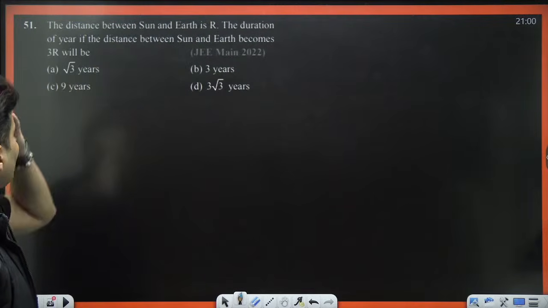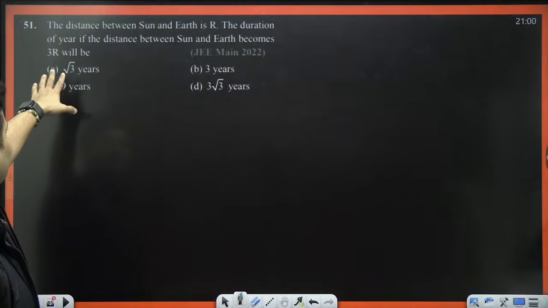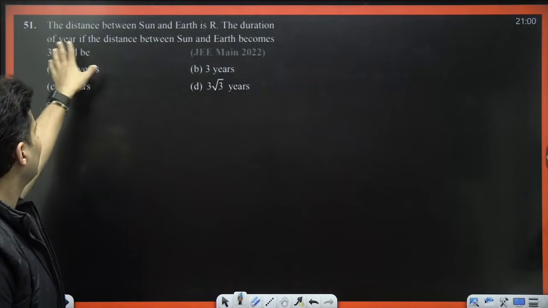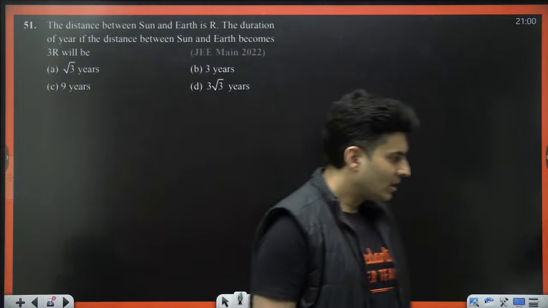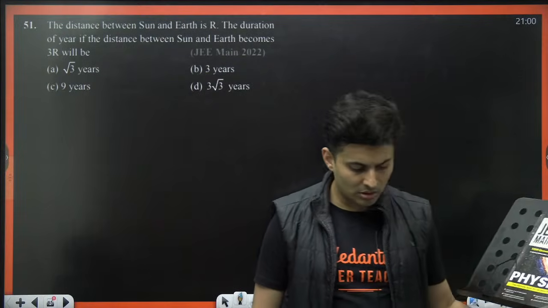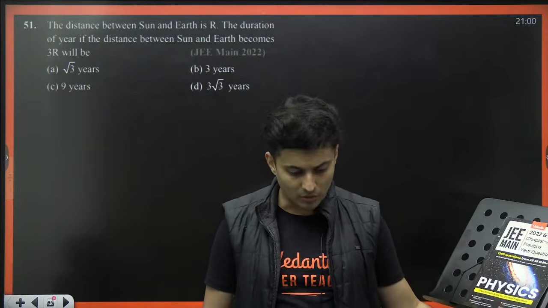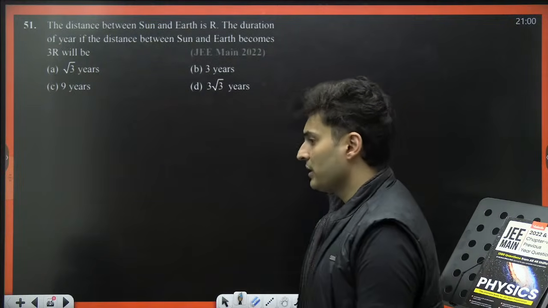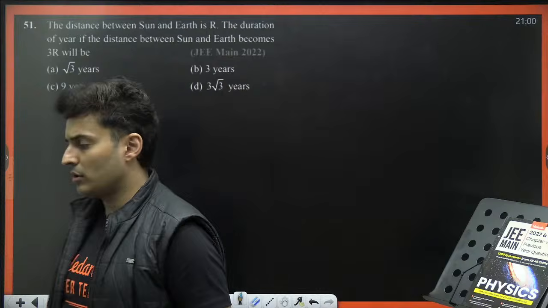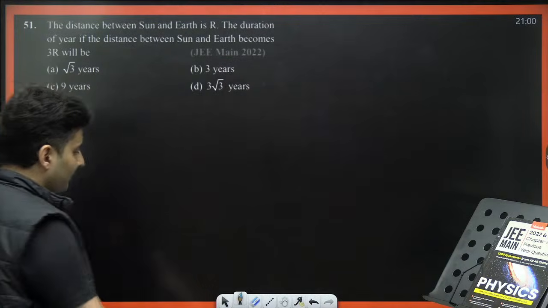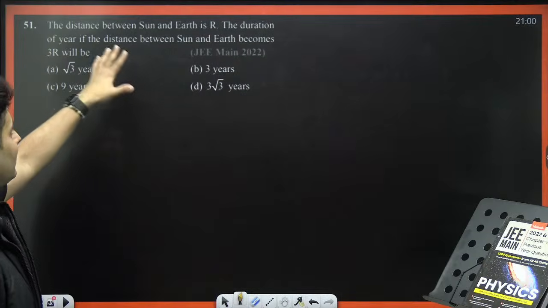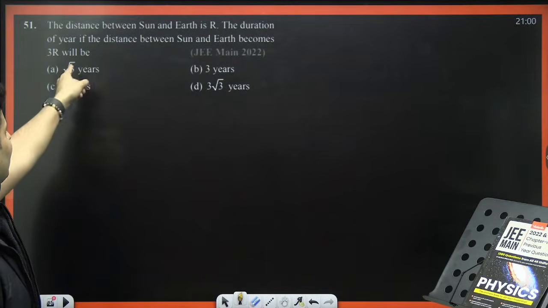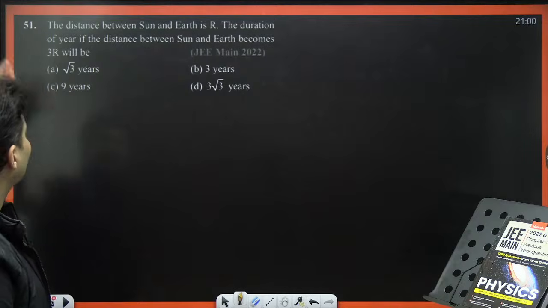Next one. The distance between the Sun and the Earth is R. What will be the duration of the year if the distance between the Sun and the Earth becomes 3R? JEE Mains 2022. I hope you are using the book, the previous year book. The link is there in the description box in case you have missed it. Yes. How do we do this question? The distance between the Sun and the Earth is R. The duration of the year if the distance between the Sun and the Earth becomes 3R will be...